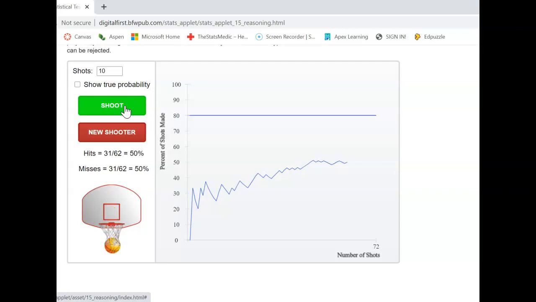We'll just do this a couple more times to finish out our chart here. At 70, I'm at 50%. And then 10 more. All right, I finished out at 51%.